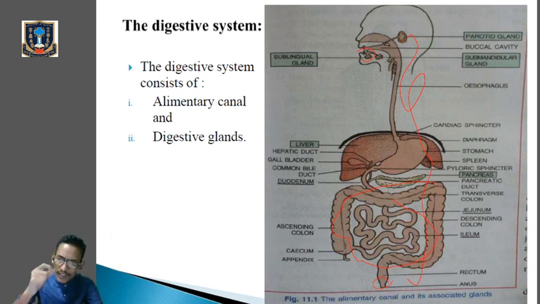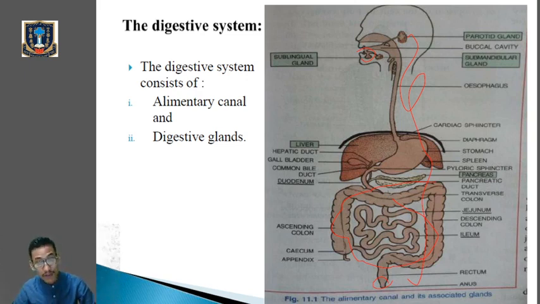And in addition to the digestive glands, we used to find liver, right? We used to find pancreas, which are also associated with it, and we have got salivary glands also, which will help in the process of digestion. So each and every organ of the digestive systems we are going to learn in detail. Okay, so just remember that digestive system is mainly composed of alimentary canal and the digestive glands. So now we will just see the various organs of the digestive systems.